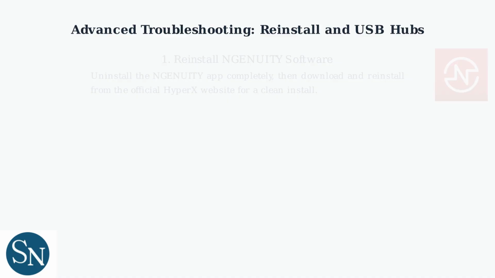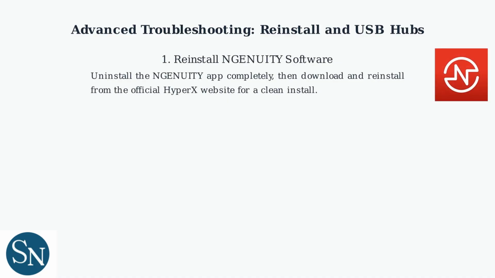For advanced troubleshooting, start by performing a clean reinstall of the Ingenuity software. This last resort measure ensures no corrupted files interfere with the RGB lighting. Uninstall the current Ingenuity app, then download the latest version from HyperX's official website and reinstall it completely.